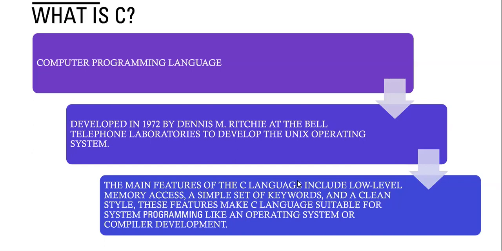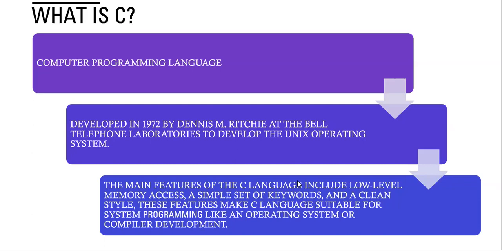Nowadays it is used in many places. We use it in embedded systems and desktop applications, and also in Adobe applications. Linux operating system is completely written in C language, and Microsoft Windows is also written in C. In the 2000s we had one OS, Symbian OS, which was developed in C language only.